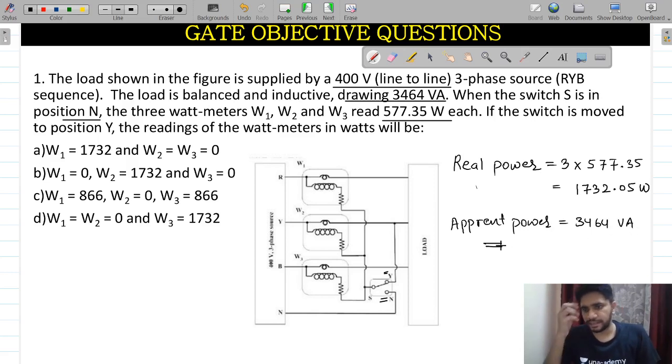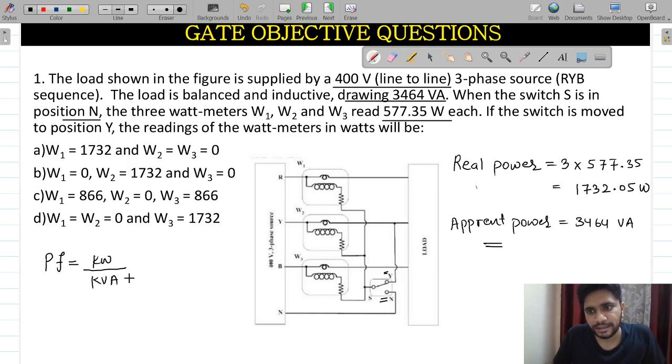So these are the two things I know here. And if I want to find out the power factor, what will my power factor be? Here I am writing, because this part is not visible to you. Power factor will be real power divided by apparent power, so kilowatt divided by kVA, or watt divided by VA.